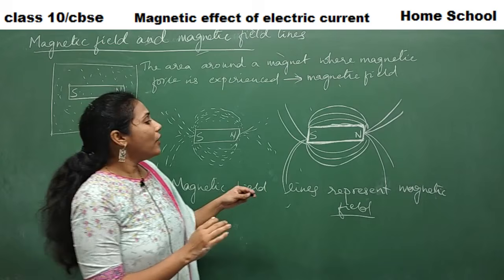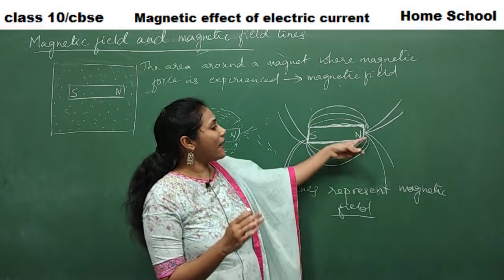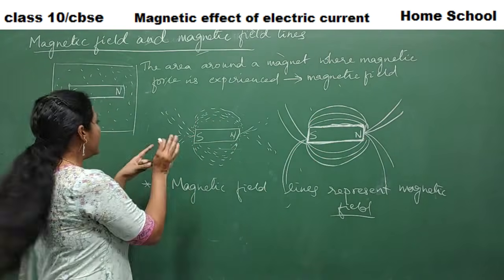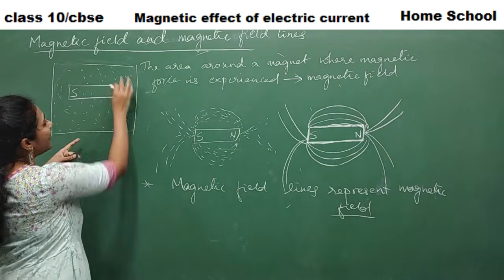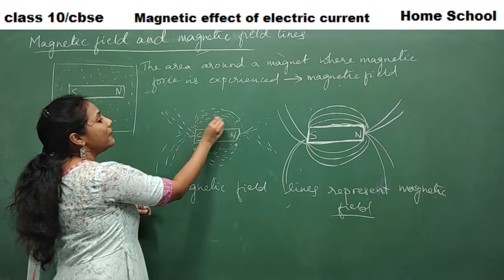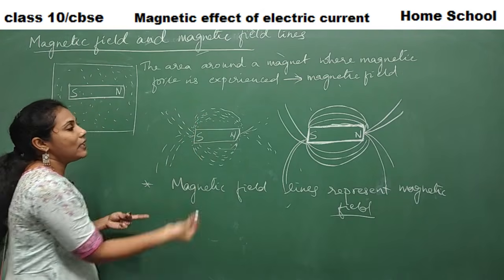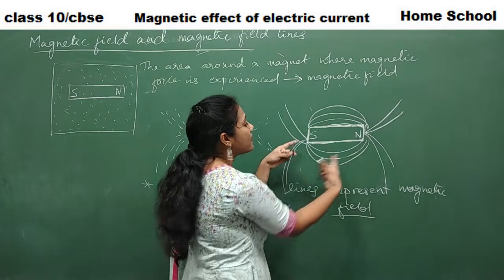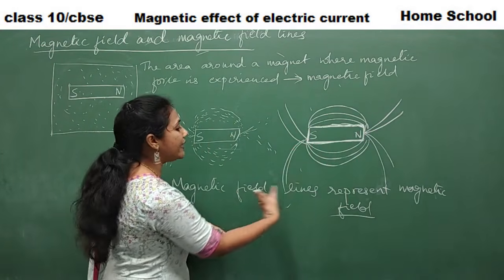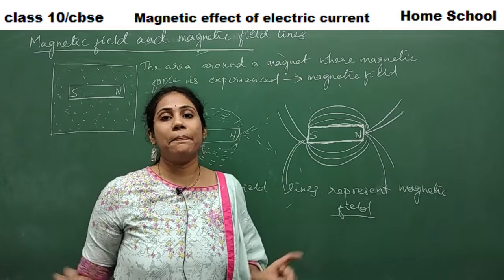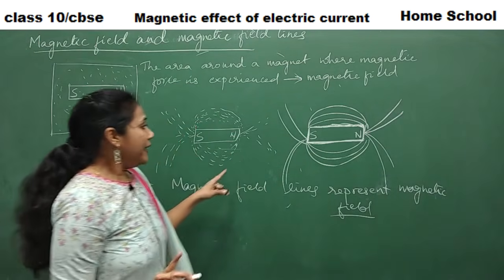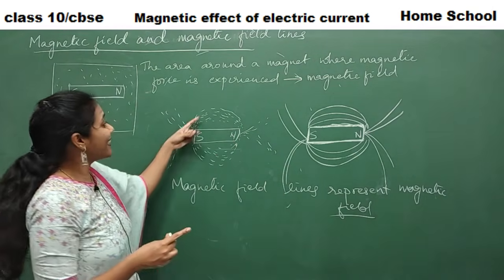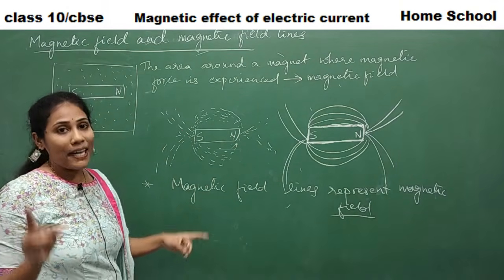So how can I draw these magnetic field lines? Just by looking at the experiment. When I spilled the iron filings around this magnet, automatically my iron pieces arranged in a particular pattern, right? That pattern I am showing in the form of lines. Such lines we call magnetic field lines. Very simple. And let us see an experiment of how iron filings get arranged themselves around the bar magnet.